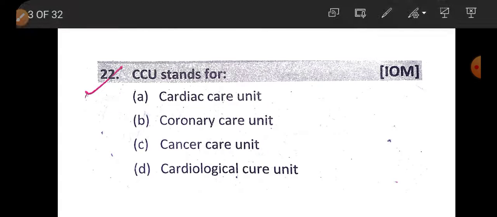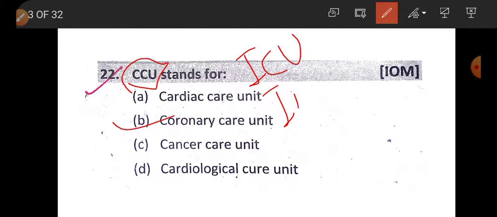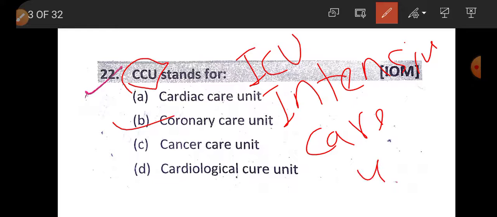Now question number 22. CCU stands for, this is very important question. CCU stands for coronary care unit. In the same way, ICU, intensive care unit. CCU stands for coronary care unit and ICU stands for intensive care unit.